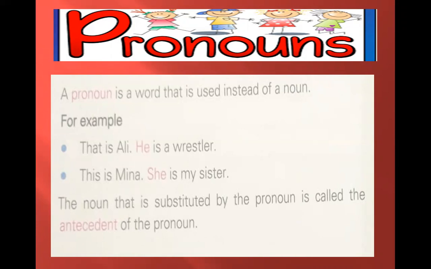Instead of repeating the word Ali again and again, I used a pronoun instead of the noun that was Ali. This is Meena. She is my sister. The noun that is substituted by the pronoun is called the antecedent of the pronoun.